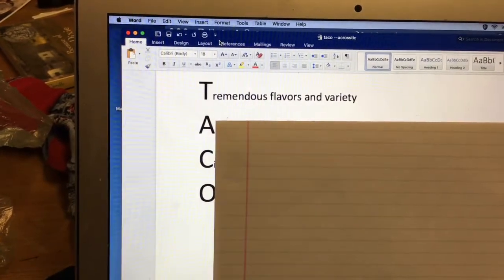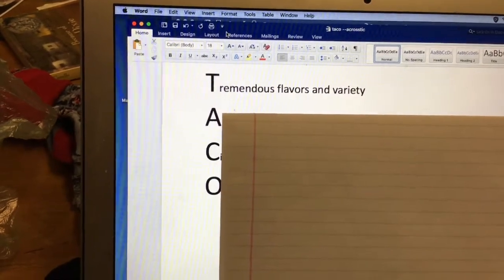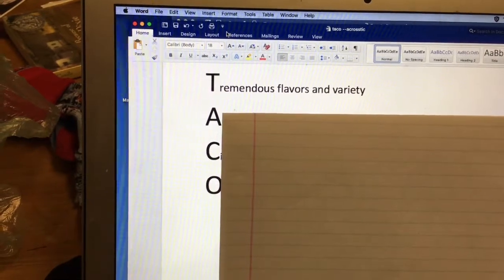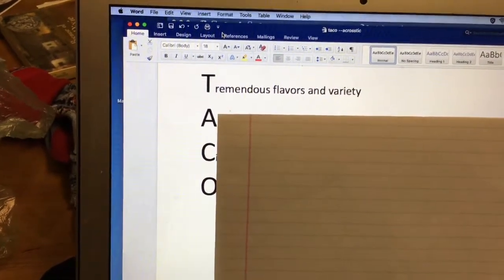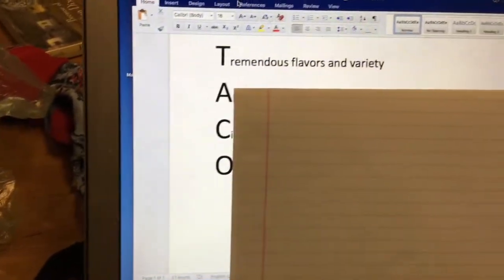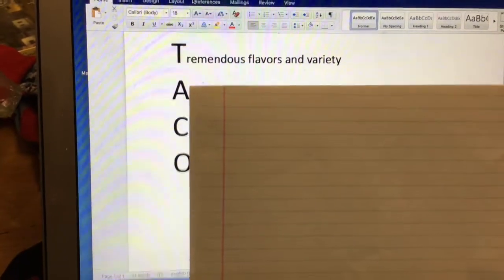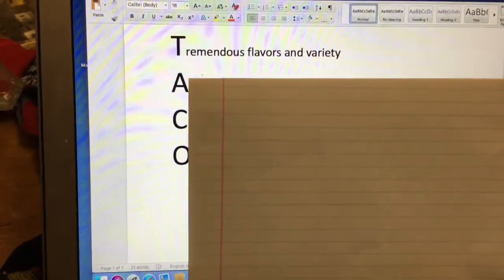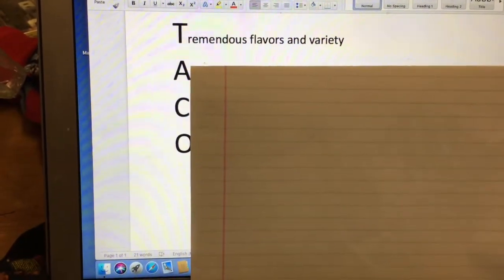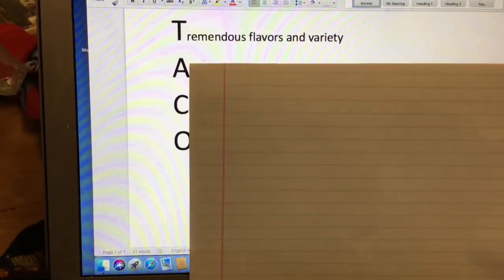There's line one. I have lots of choices for every acrostic poem. Lots of words start with T. Lots of words that start with T would help me write my poem about tacos. I wrote tremendous flavors and variety. The T goes with tremendous. I love the flavors and variety of tacos, so that all makes sense to me. There's lots of different kinds of tacos, and you can put lots of ingredients in to make lots of different flavors. Tremendous flavors and variety.